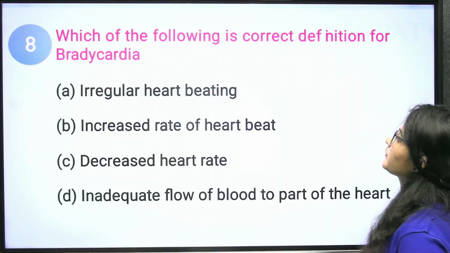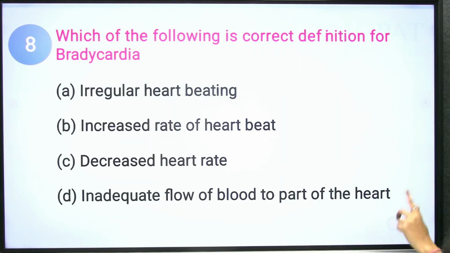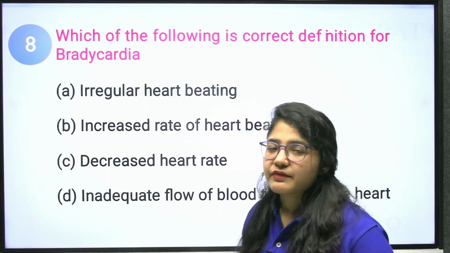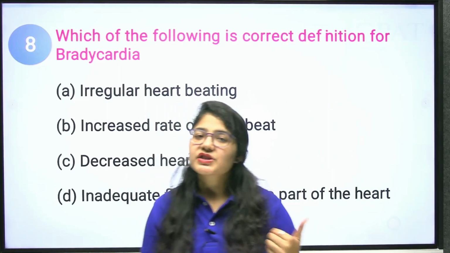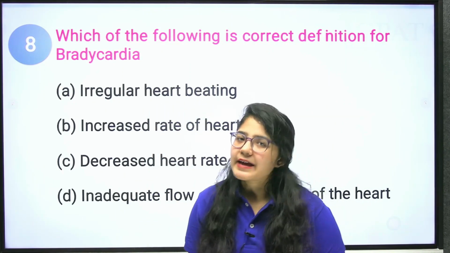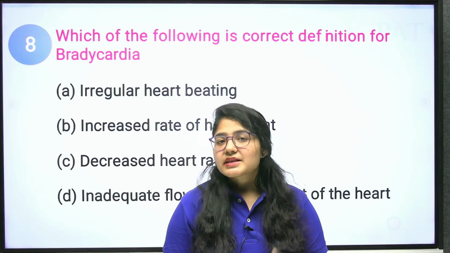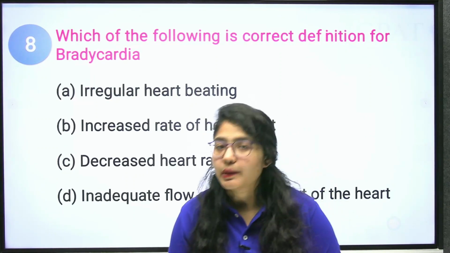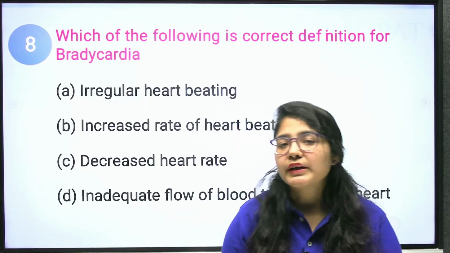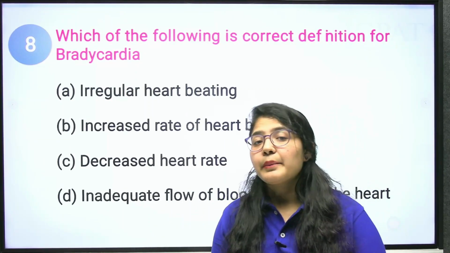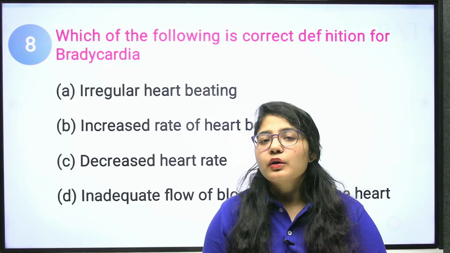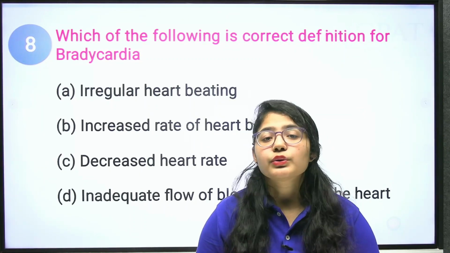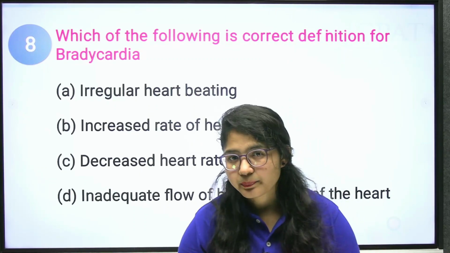Next question, which of the following is the correct definition for bradycardia? There are two terms, bradycardia and tachycardia. These are the speeding up of your heartbeat and the slowing down of your heartbeat. Whenever you go trekking or climb a mountain, the heartbeat increases due to the lack of oxygen.